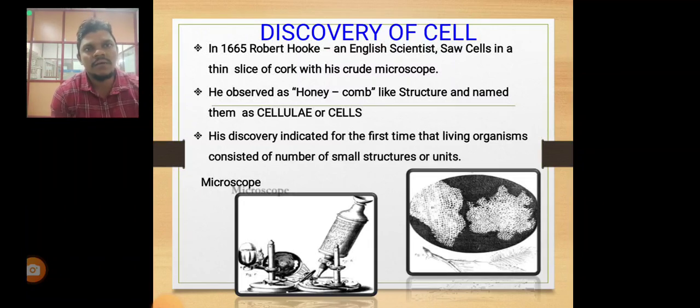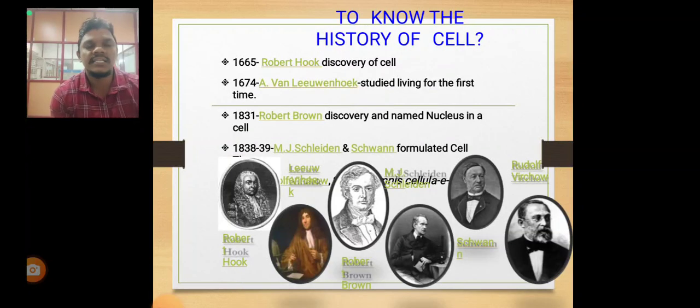This is called a microscope. The first microscopic discoveries were made by Anton van Leeuwenhoek, one of the microbiologists. Then another one is Robert Hooke, who discovered the cells.